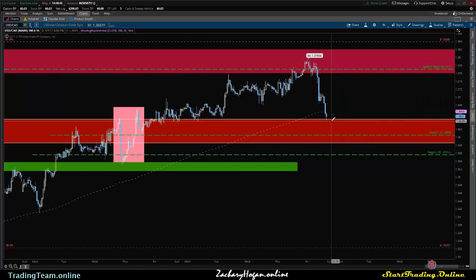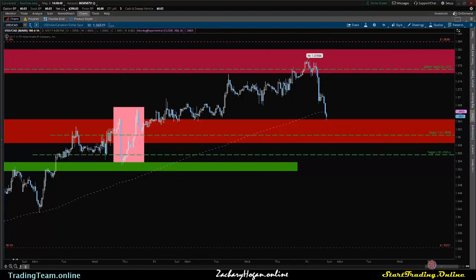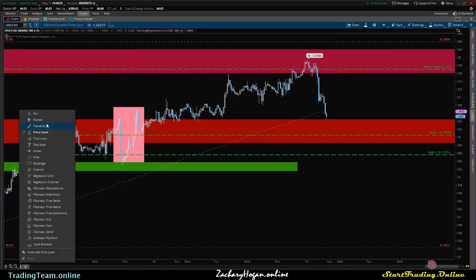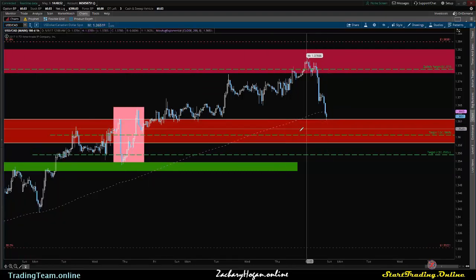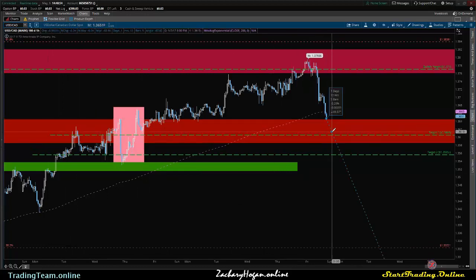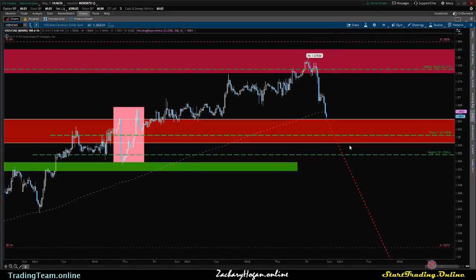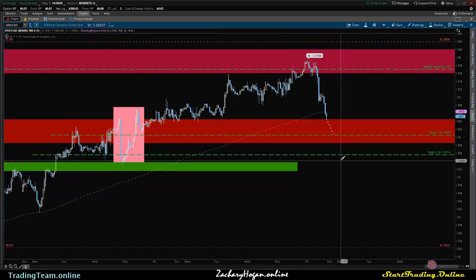Again, if the week begins and we do get a little bit more bearish movement, what could happen could be something like this. Let's just go ahead and edit this up. And we're going to turn off the extension, make it white so it's very easy to see.